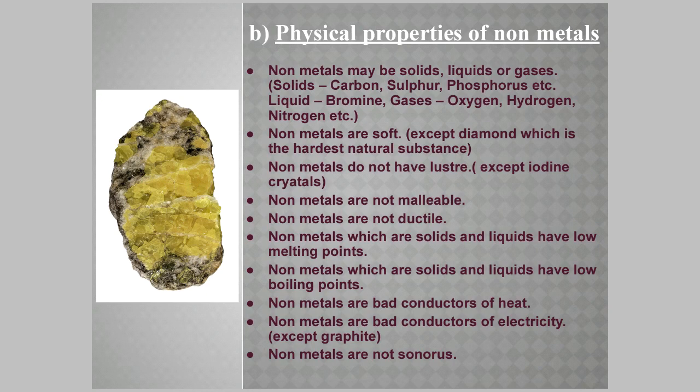For example, diamond is a very hard non-metal. That means it is the hardest natural substance. And graphite, being a non-metal, is still a good conductor of electricity. So this is what we mean by allotropes. And this phenomena of an element to exist in more than one physical form is called allotropy.